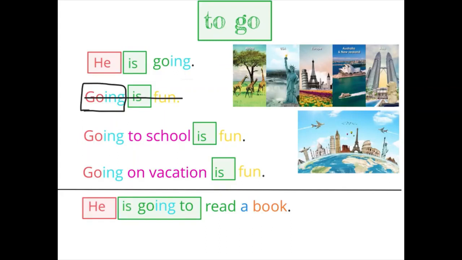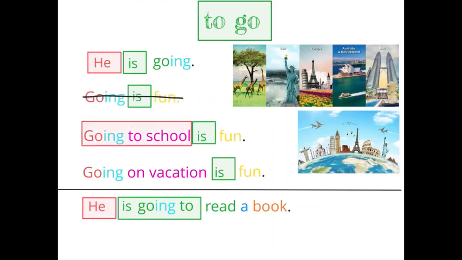So we could say, for example, going to school is fun. If we do this, we need to figure out, well, which one of those words do we match up with the verb? Here is our verb, but we need to decide, do we need is or do we need are? Is would be for a singular subject, just one, and are would be for a plural subject, which is more than one.